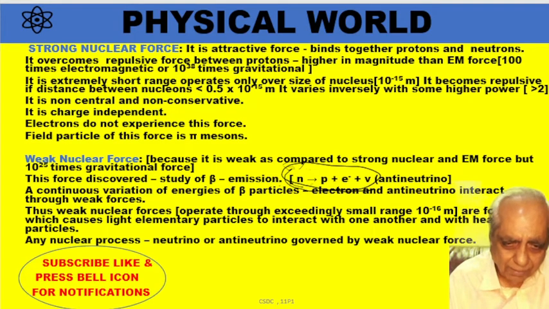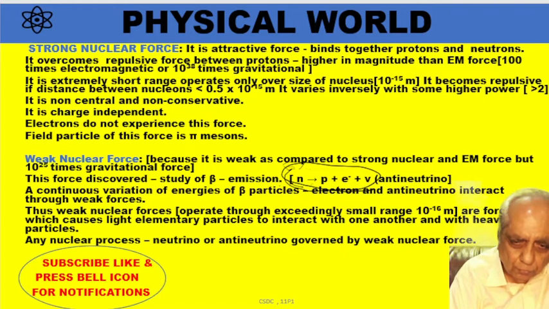So we say elementary particles. So weak nuclear forces are forces which cause light elementary particles to interact with one another and with heavier particles. Is it all right? So this completes the topic of forces.